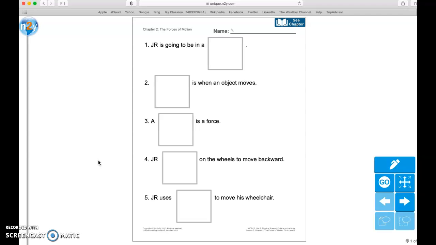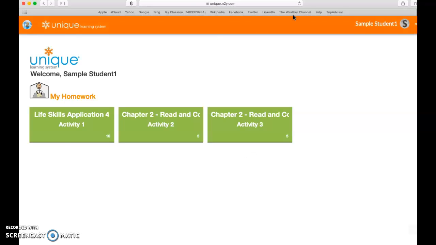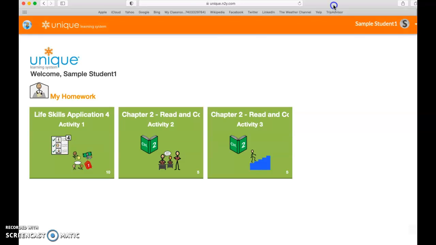Once we're finished with this, we will talk about the main idea as a group. Remember the main idea, what was the main thing we learned about, and then sequence, what happened first, next, and last. So be thinking of those things when you are reading, and that will be our discussion for today.